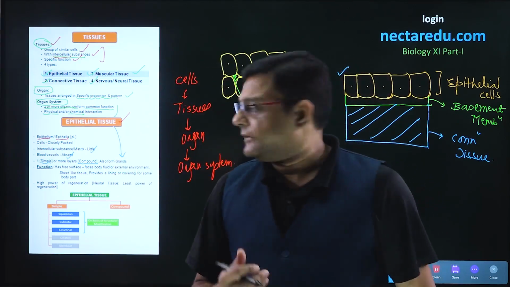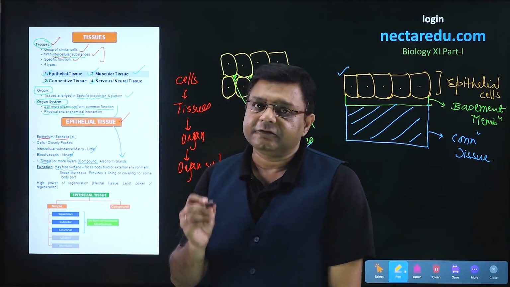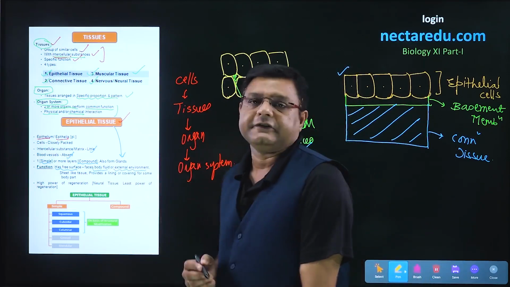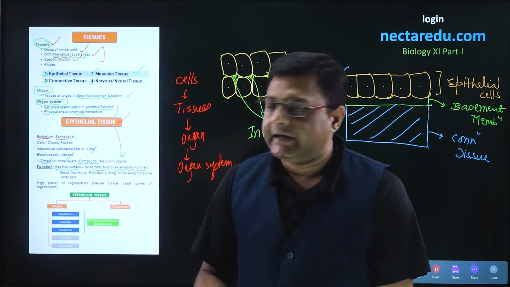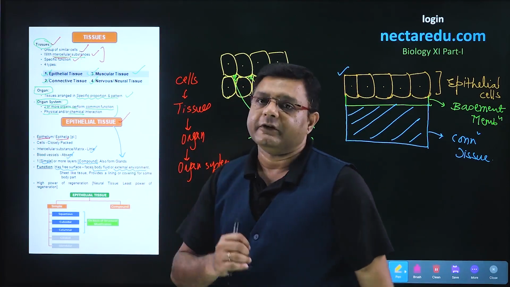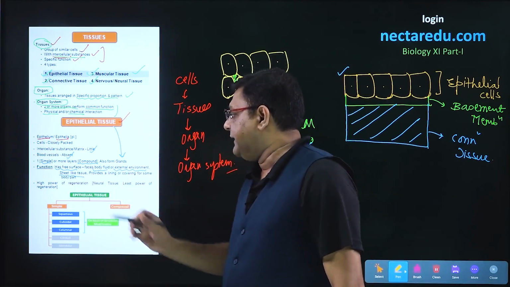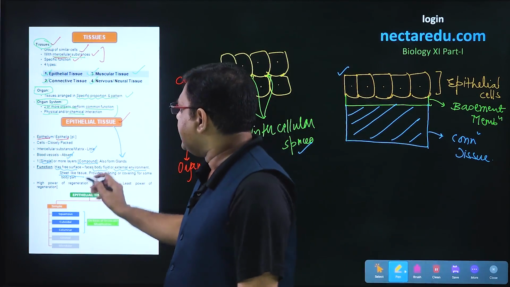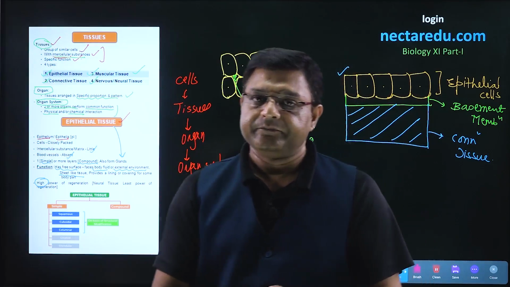Coming to the function of epithelial tissue. Epithelial tissue has a free surface, and this free surface will either face a body fluid or the external environment. If it faces the body fluid, it will provide lining. If it provides covering, then surely it will be present towards the external environment. The structure is similar to sheets. Talking about the power of regeneration, epithelial tissues have a very high power of regeneration.